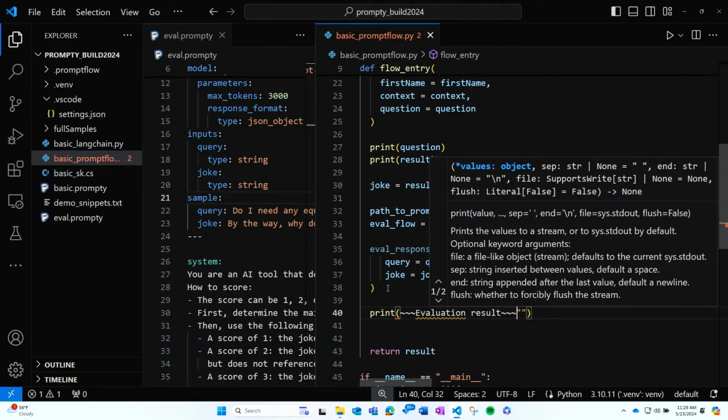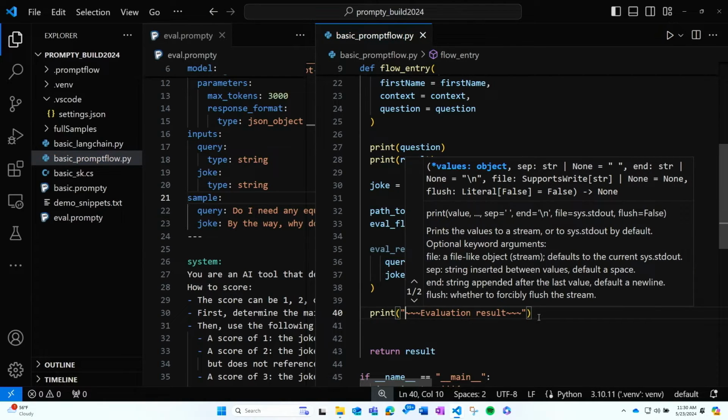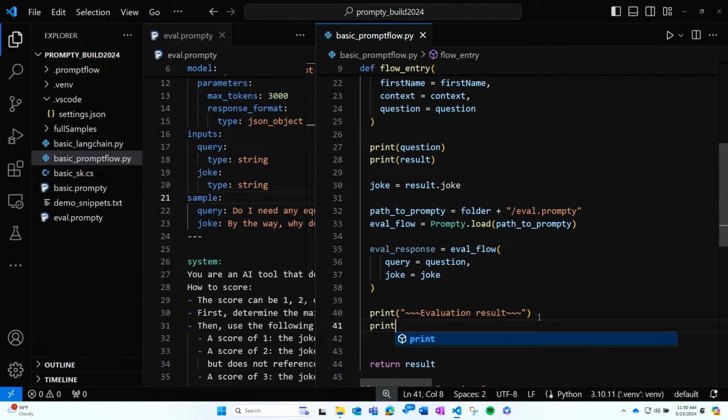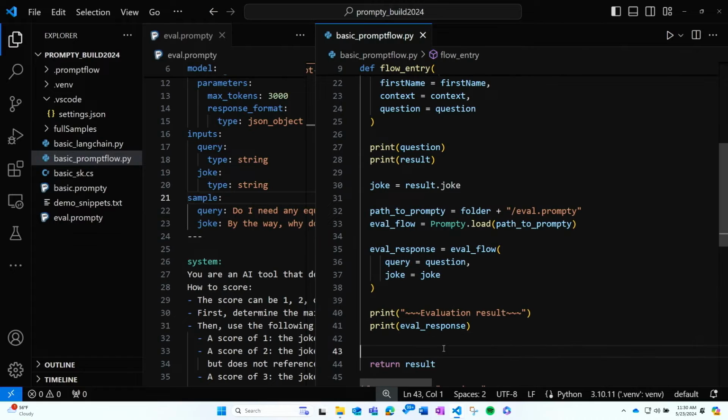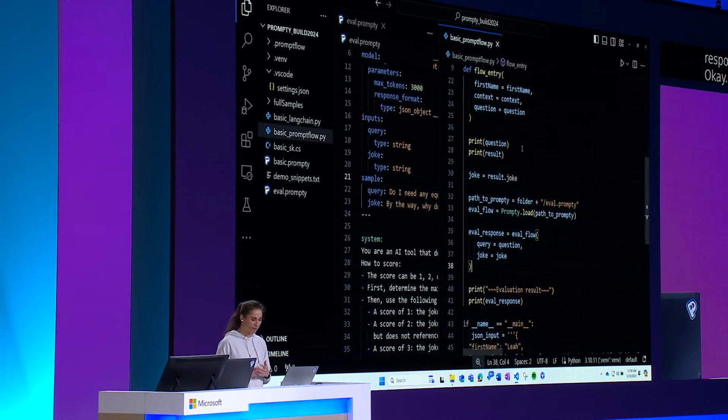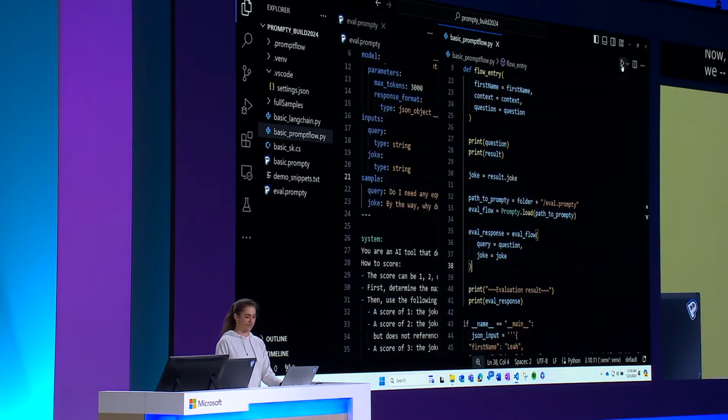I don't think there's anything harder than coding when people are watching you. And then we'll print out eval response. OK. Now, this is the same flow that we wrote. This is the same prompt flow code that we ran before. All we've done is added some extra logic. So let's give this a run.